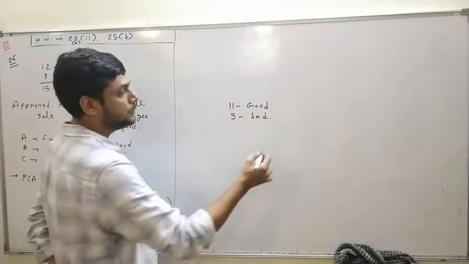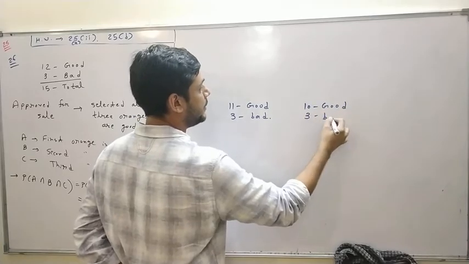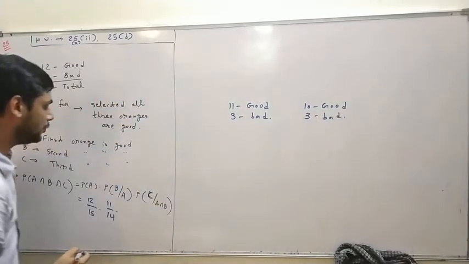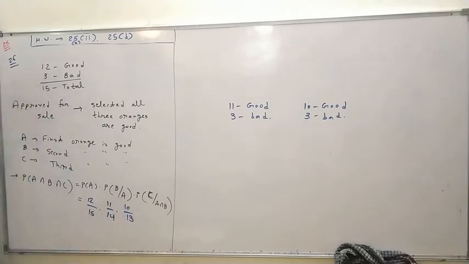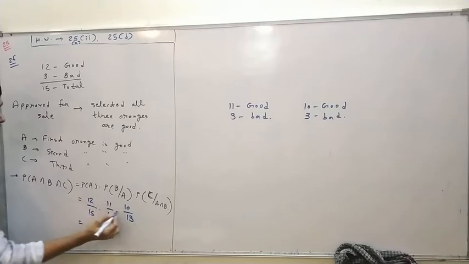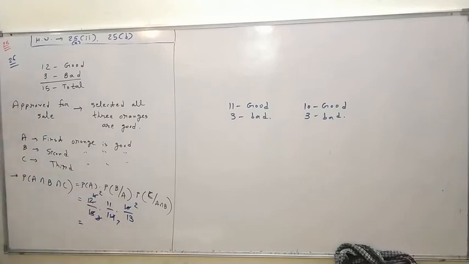Again one good orange came. So now in the box there are 10 good oranges and 3 bad oranges. So now the probability that a good orange will be selected is 10 by 30. So the answer is 5 into 2, 5 into 3, 3 into 4 is 12, 2 2s are 4, 7 2s are 14. So 11 into 2 is 22, 22 into 2 is 44, divided by 13 7s are 91.